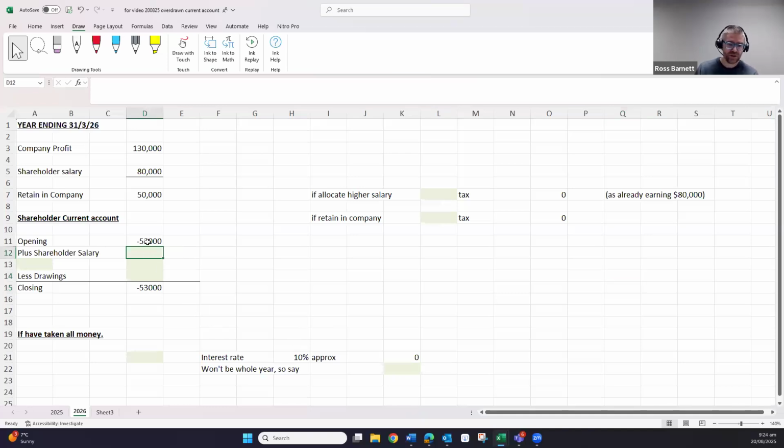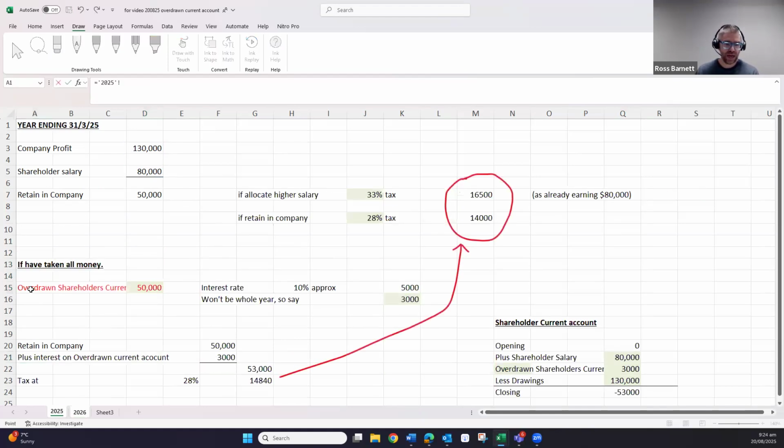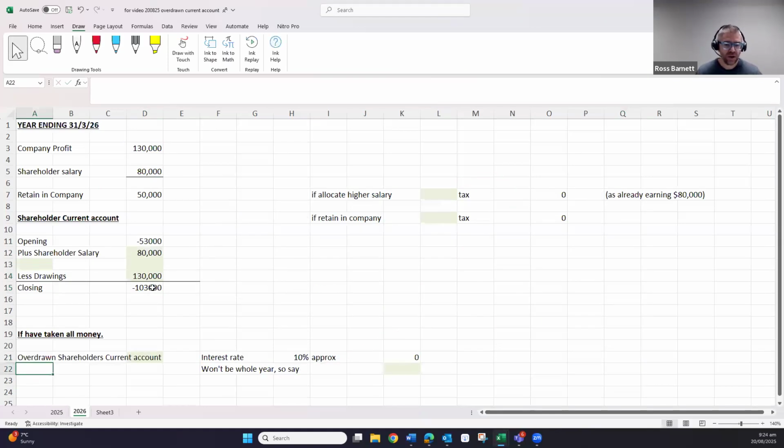Their opening shareholder's current account is 53,000 overdrawn, plus the 80,000 shareholder's salary, less the drawings they've taken out. They've taken out the whole 130,000. So we are now up to an overdrawn current account of 103,000.